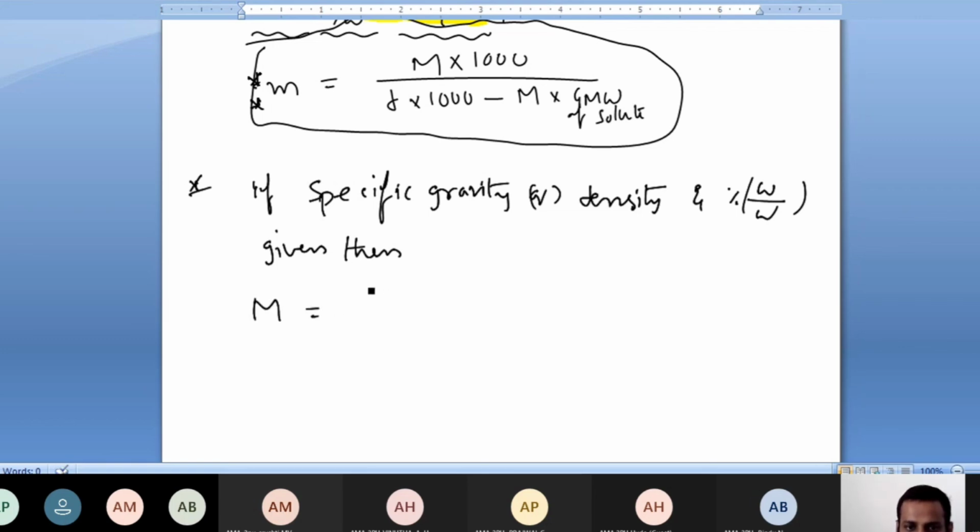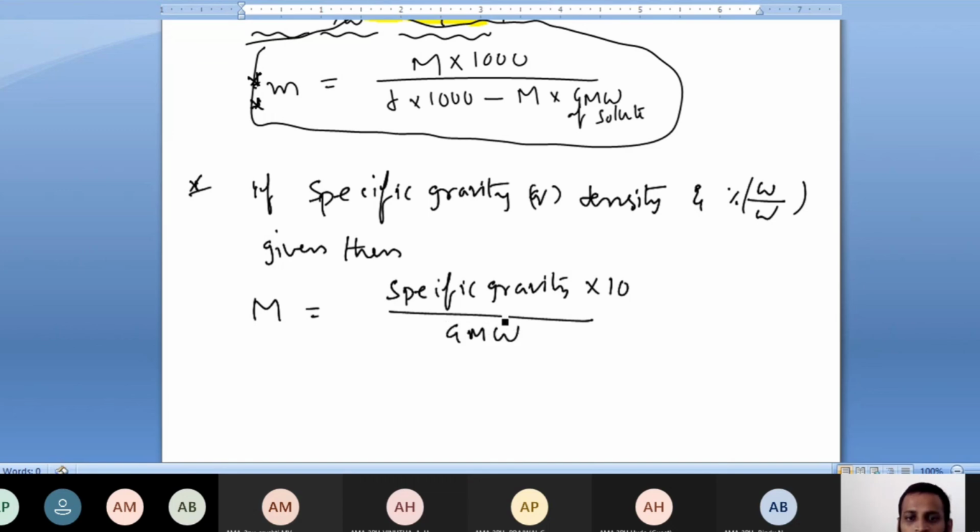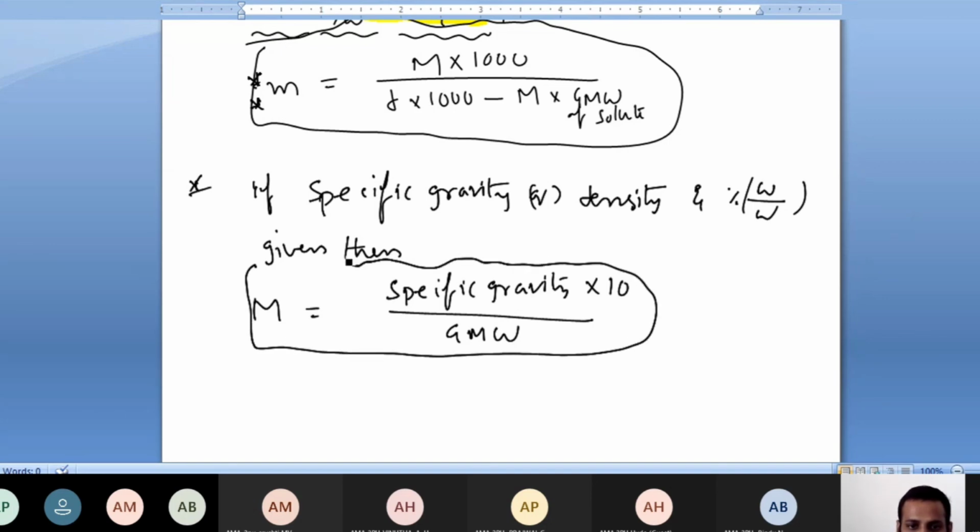Molarity is equal to density, that's specific gravity, into 10 by gram molecular weight. This is the most important. Molarity is equal to specific gravity, density, into 10 by gram molecular weight. Important relation.